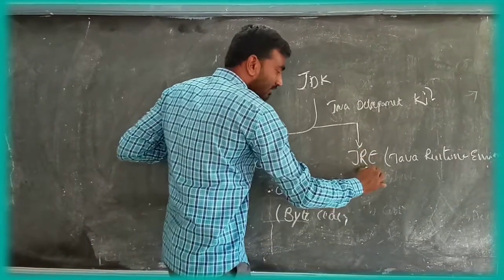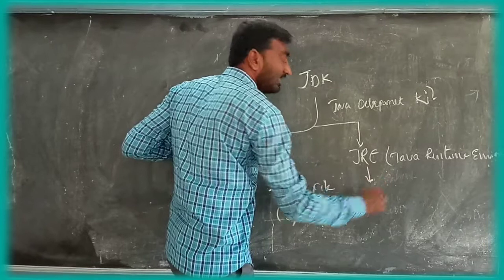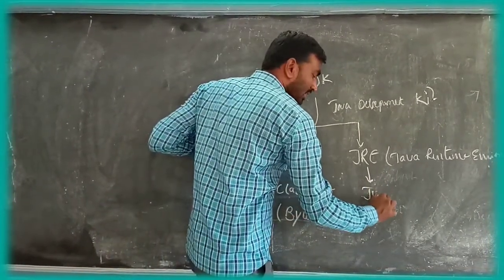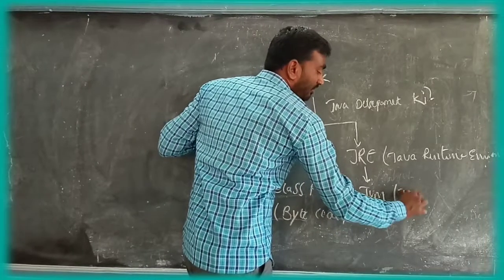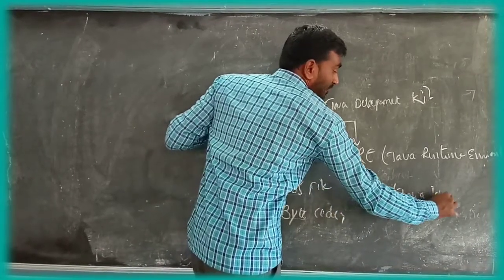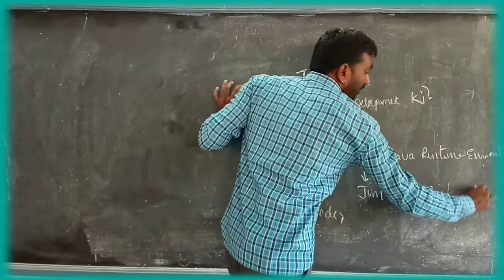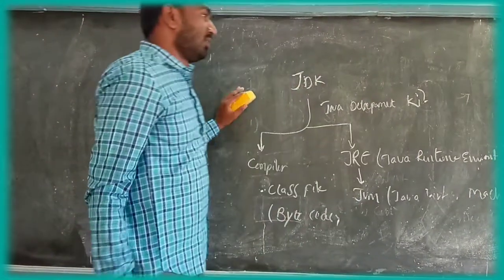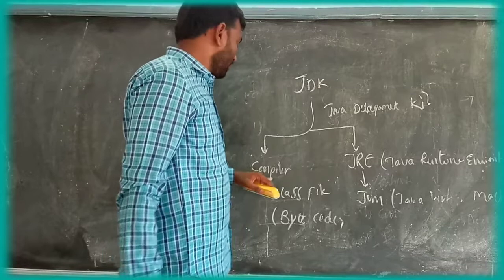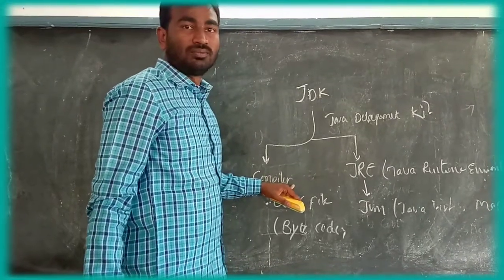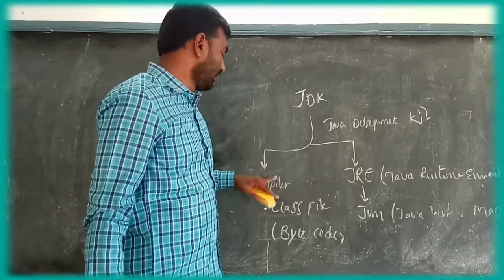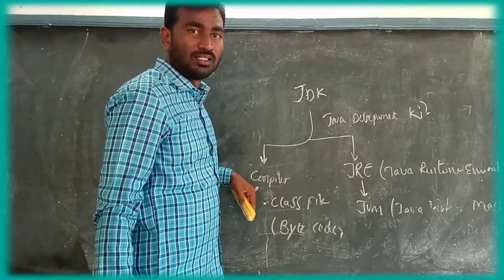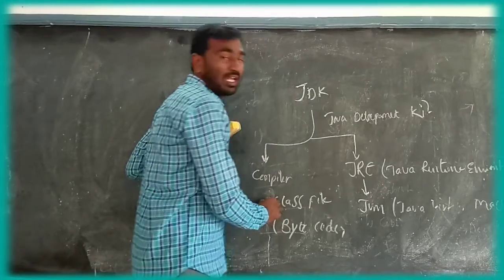The JRE contains the JVM. JVM means Java Virtual Machine. To write a Java program, compile it with the Java compiler, which produces .class files.